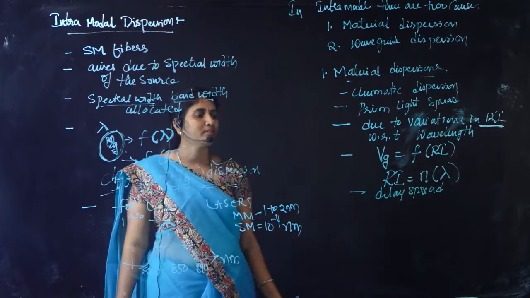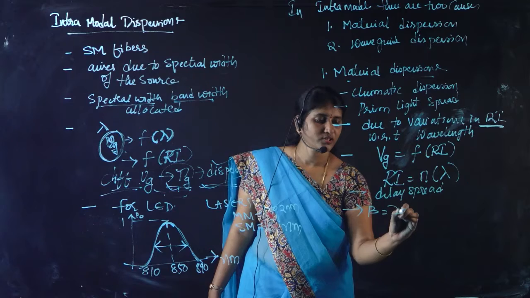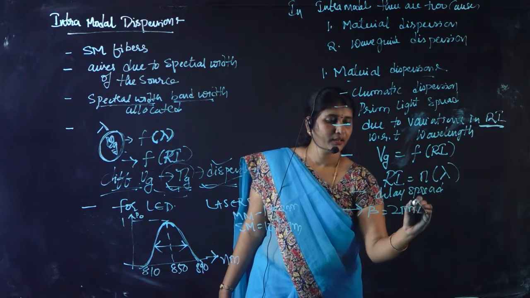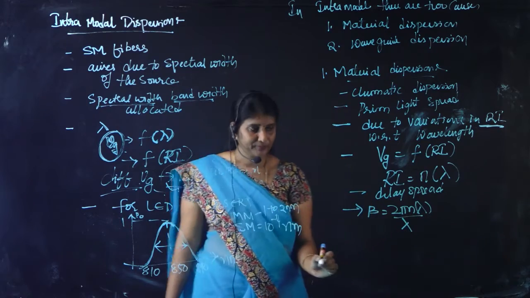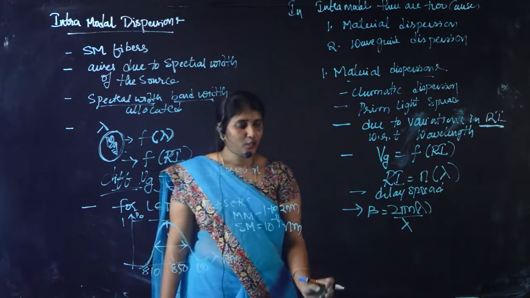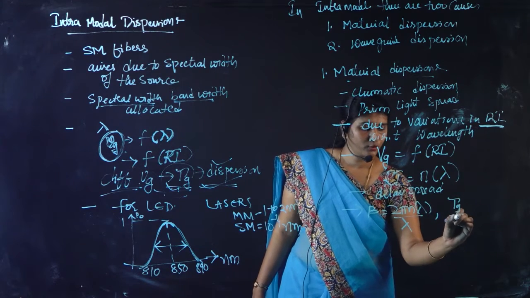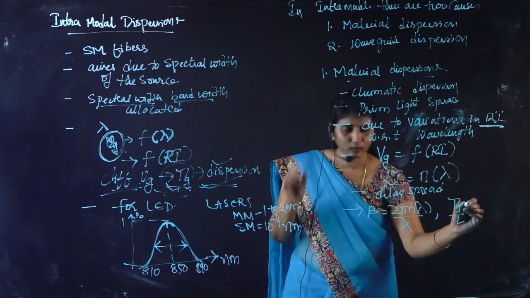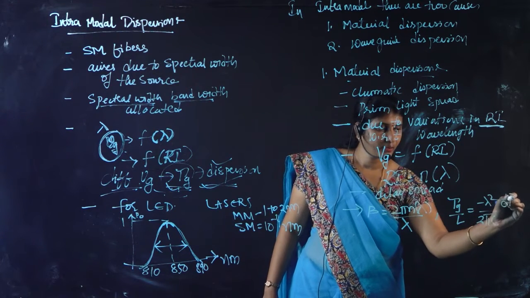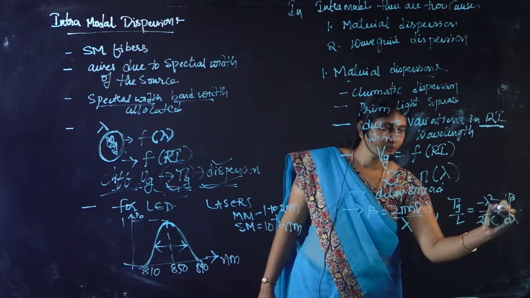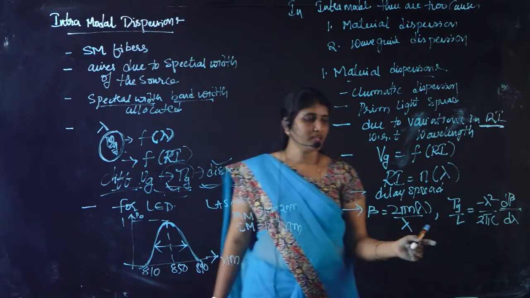And hence dispersion occurs. So let us consider the propagation constant to be 2 pi n of lambda by lambda. We have the expression for group delay, Tg by L equal to minus lambda square by 2 pi c into d beta by d lambda, right? We have already derived this expression in group delay.